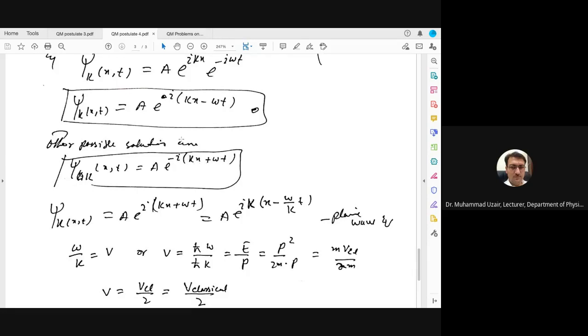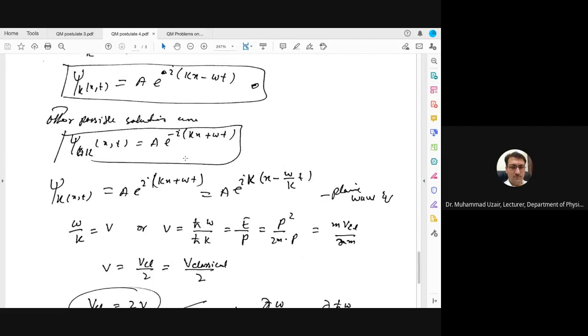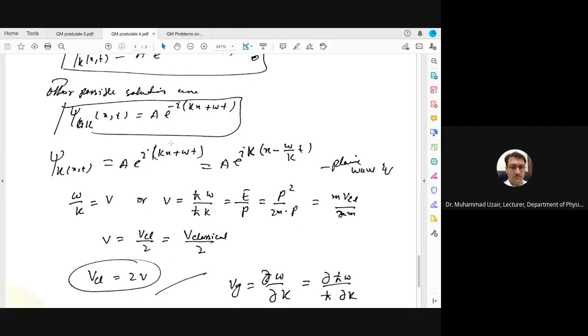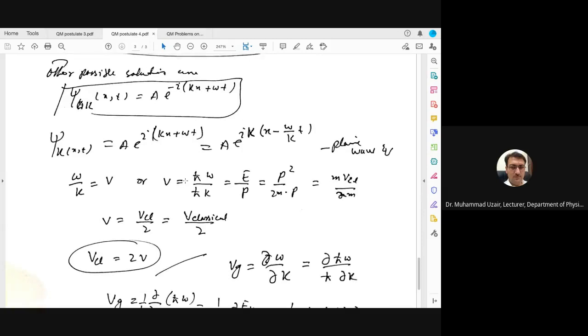So these two are solutions of this wave equation, which can be simplified further by taking k common from this exponential function. You are left with x minus omega divided by k t. Now this is the equation of plane wave, so we can take omega divided by k equal to v.